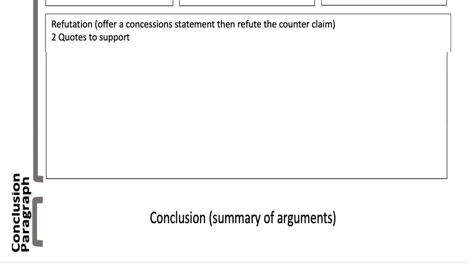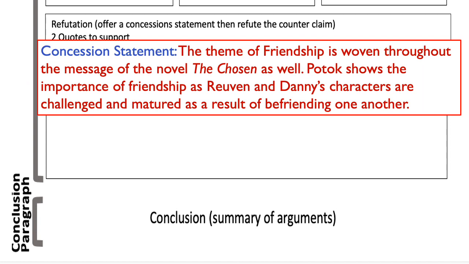Okay, so let's see how this is done. So refutation: offer a concession statement, then refute that concession statement or refute that counterclaim. You need 2 quotes here to support. So here's the concession statement. I'm going to concede to the theme of friendship, and I might say something like this.